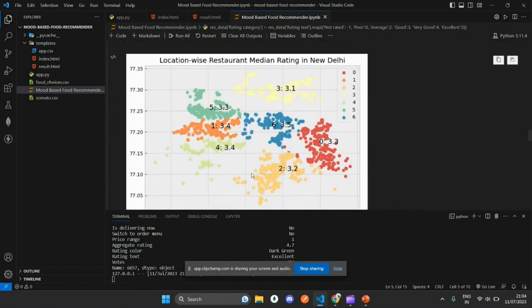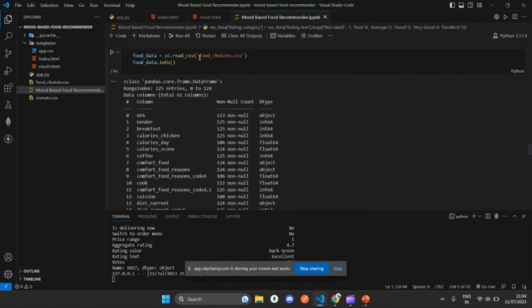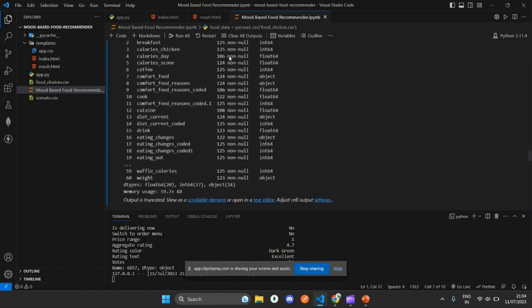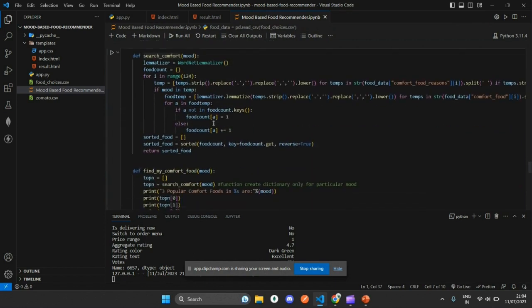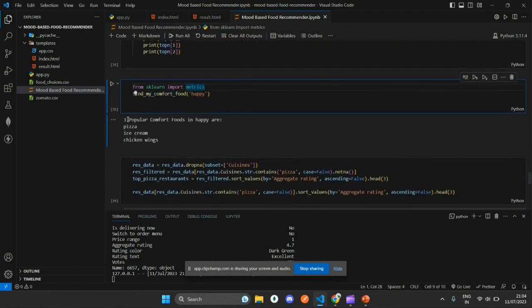As you can see, we have 7 clusters with 6 having the maximum data points and 3 having the lowest data points. This is where we load the food choices dataset for predicting the food for a given mood. This is calling that function for different moods. We get the top 3 popular comfort foods for a given mood.